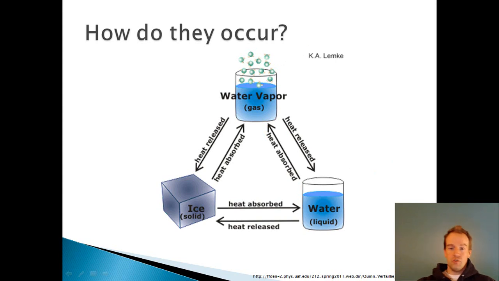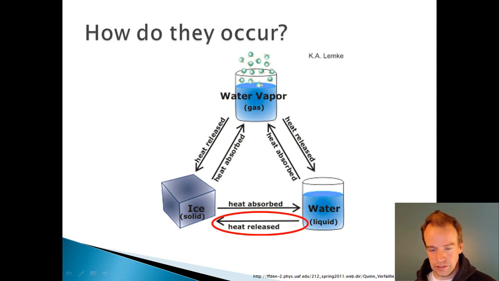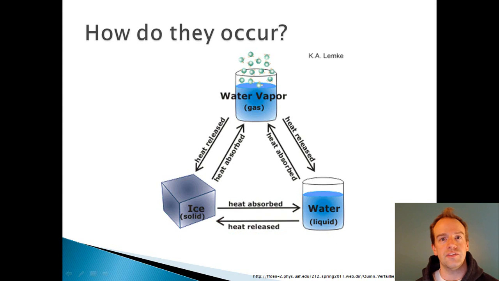And you imagine if you want to take liquid water and you want to turn it to ice, you need to take heat away from it. So you're going to be releasing that heat. And when that heat is released, those particles go slower and slower because they have less and less energy, and they'll become a solid.